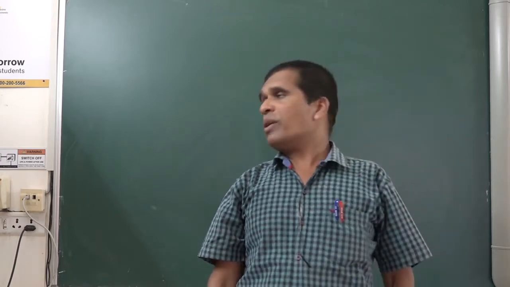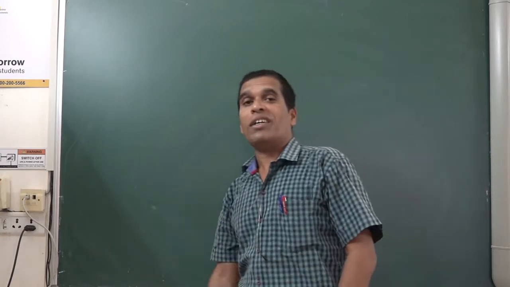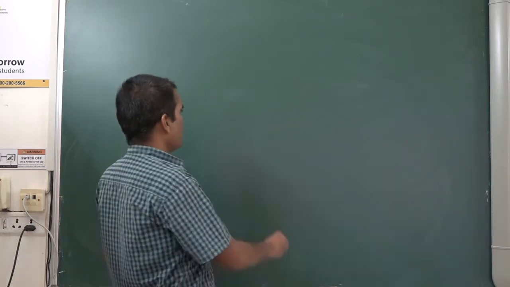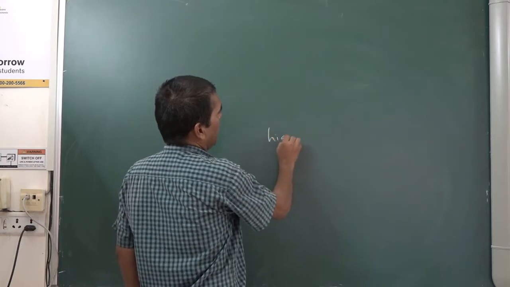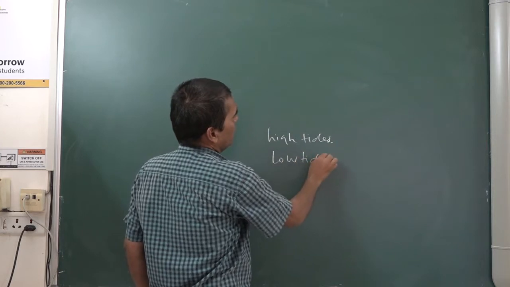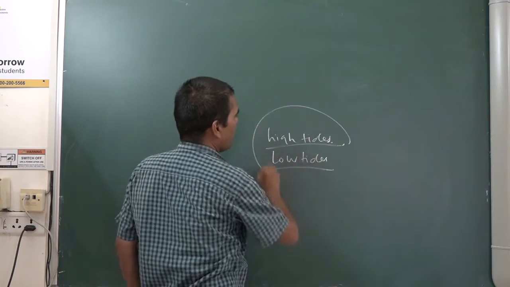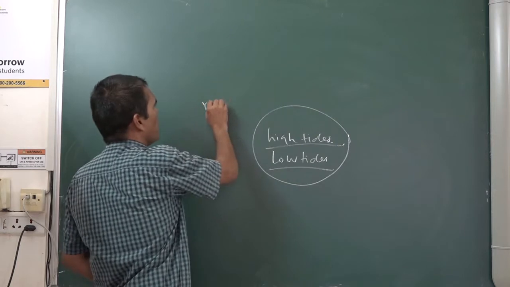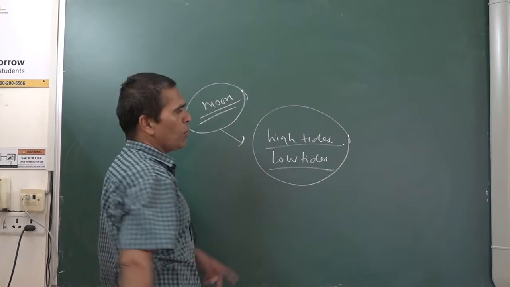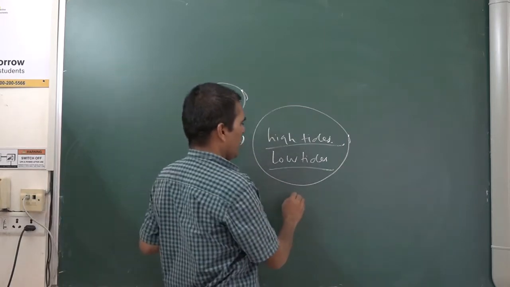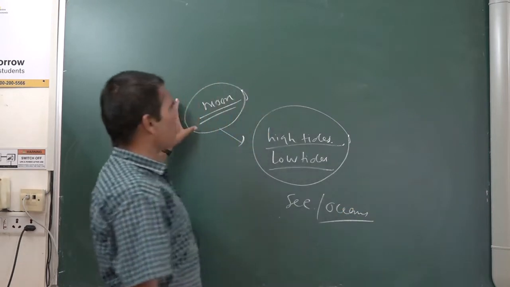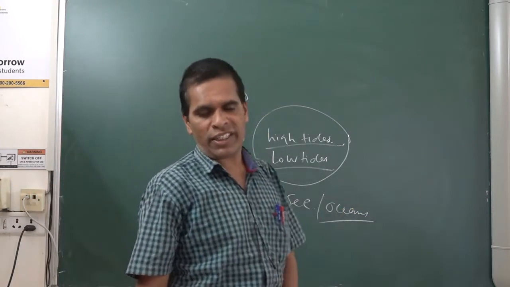The phases of the moon also affect the earth. You might have heard in geography that in the oceans and the sea there are high tides and low tides. What is the reason behind it? Because of the moon. Due to the moon, high tides and low tides come in the ocean.